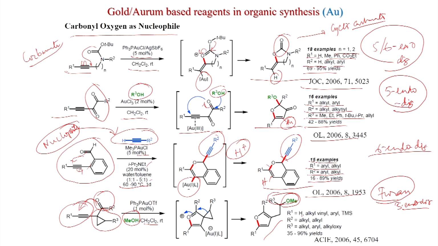And R1 can be hydrogen, alkyl, vinyl, aryl, TMS, R2 can be alkyl, R3 can be alkyl, aryl, alkoxy. The products are obtained in 35 to 96% yield, and this was published in Angewandte Chemie 2006.